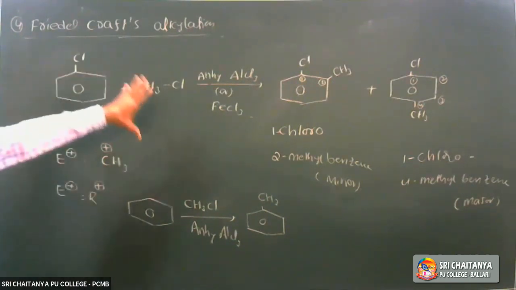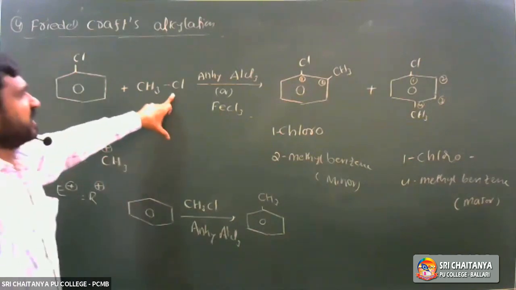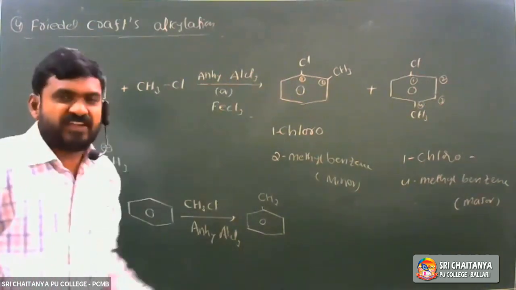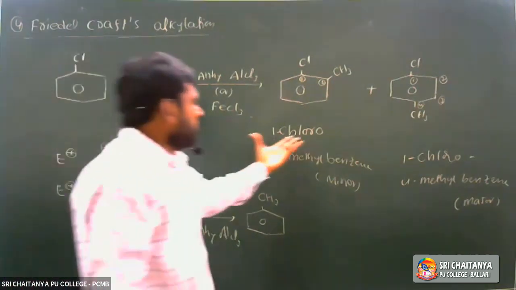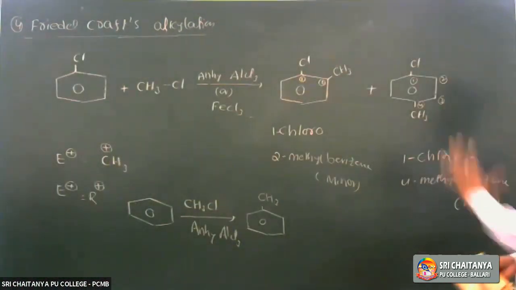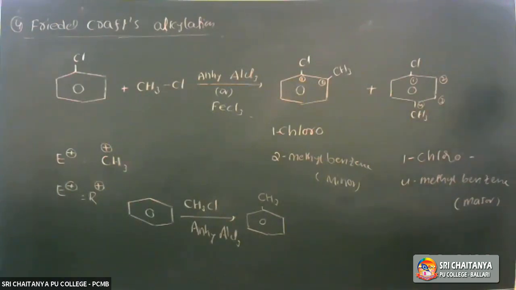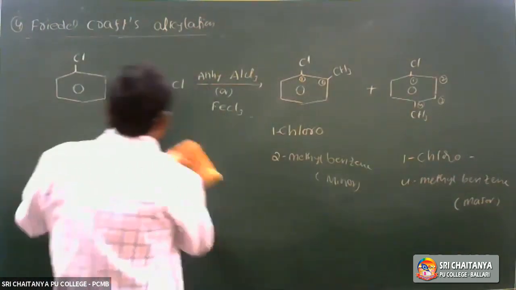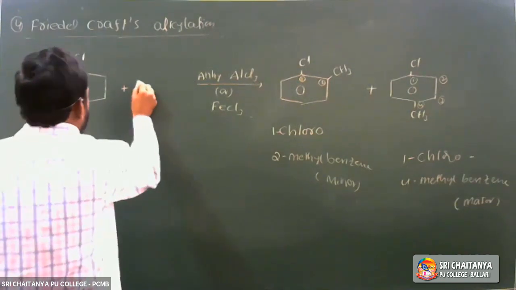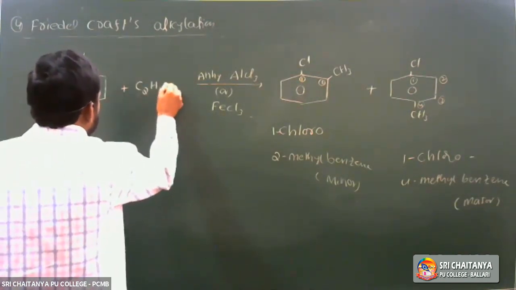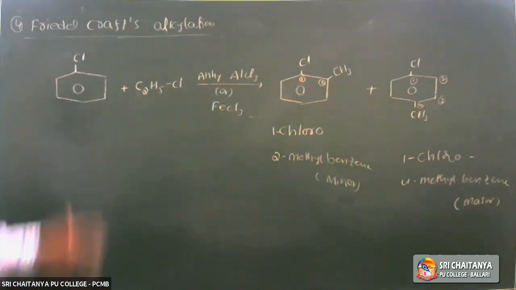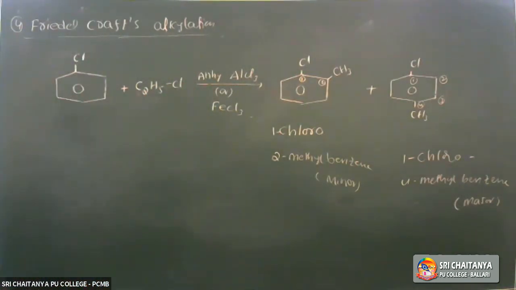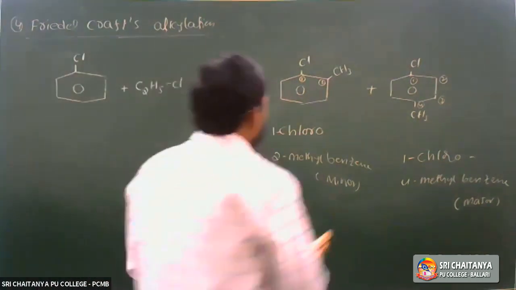Now the compound formed when chlorobenzene is treated with methyl chloride in the presence of anhydrous aluminum chloride: it forms a mixture of 1-chloro-2-methyl benzene and 1-chloro-4-methyl benzene. 1-chloro-4-methyl benzene is the major product. Next, when chlorobenzene is treated with ethyl chloride, C2H5Cl, in the presence of anhydrous aluminum chloride or FeCl3, the product formed is A.